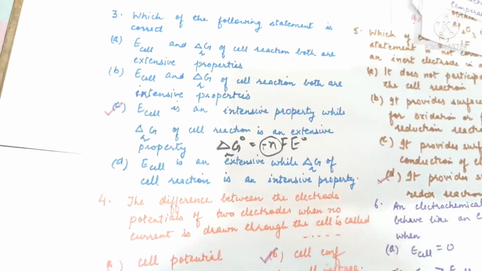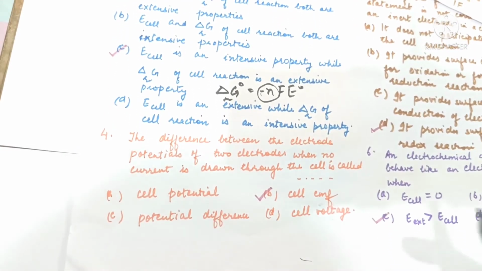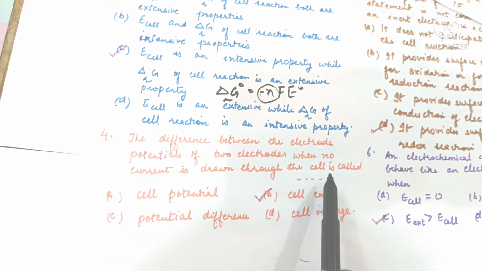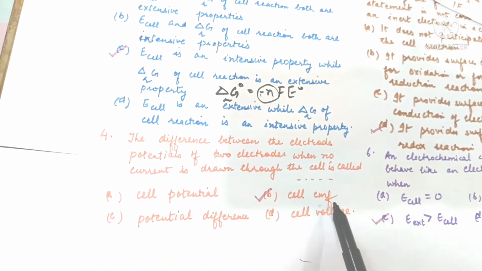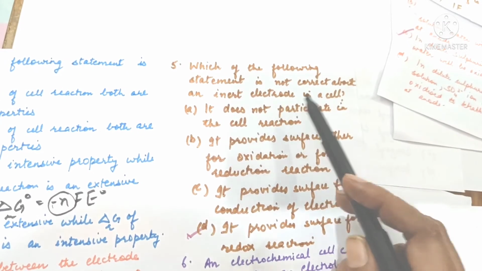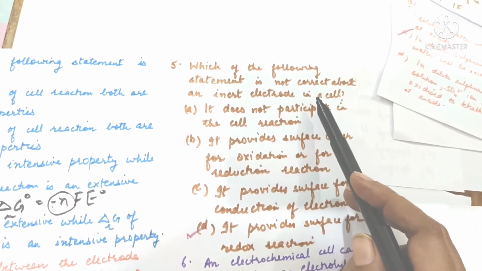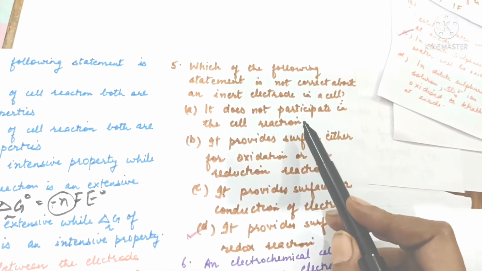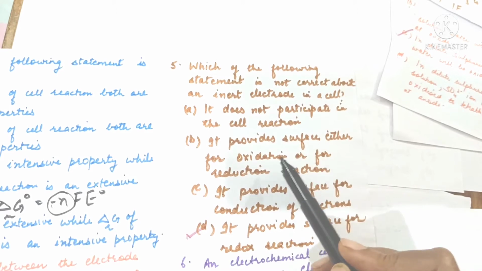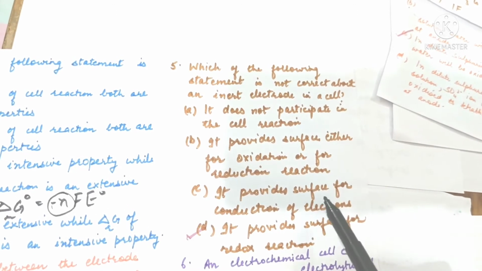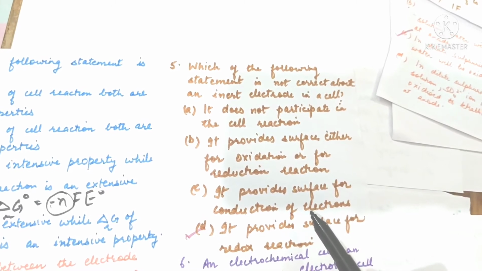The next question is, the difference between electrode potentials of two electrodes when no current is drawn through the cell is called cell EMF. Which of the following statements is not correct about an inert electrode in a cell? It does not participate, that is true. It provides surface either for oxidation or for reduction, that is also true. It provides surface for conduction of electrons, true.